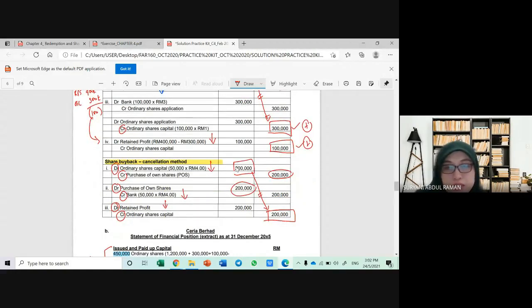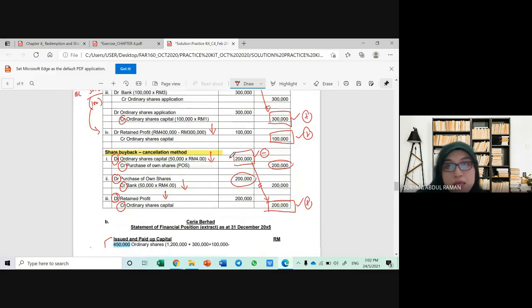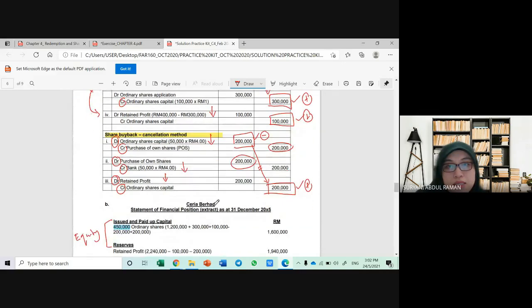200,000, but debit. What does debit mean? Tolak. Okay, any more? Yes, tambah. So how many adjustments to be made? 1, 2, 3, 4. Okay. 300,000 you plus, good. 100,000 you plus, yes. 200,000 you minus, yes. And again plus back 200,000. So at the end, the value of ordinary shares is 1,600,000 ringgit.